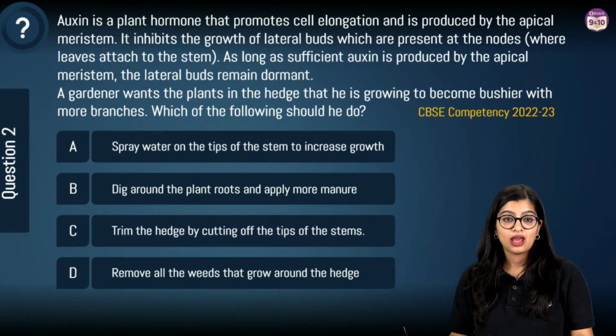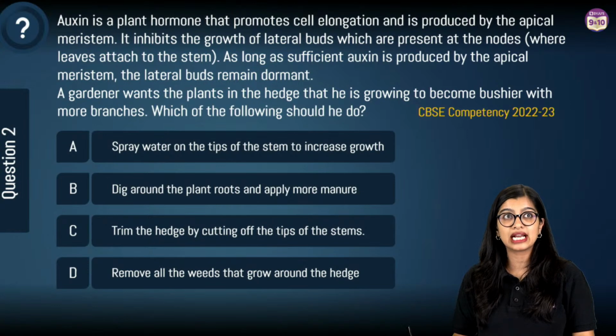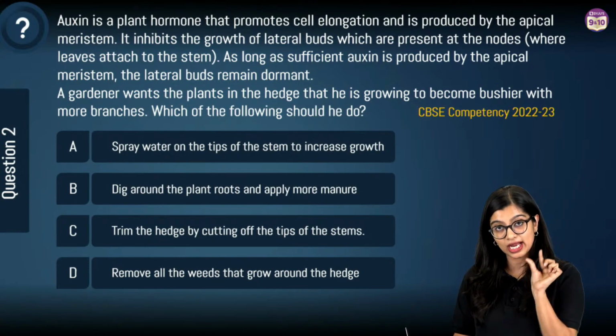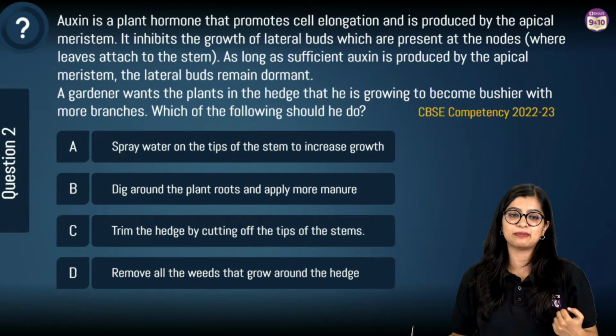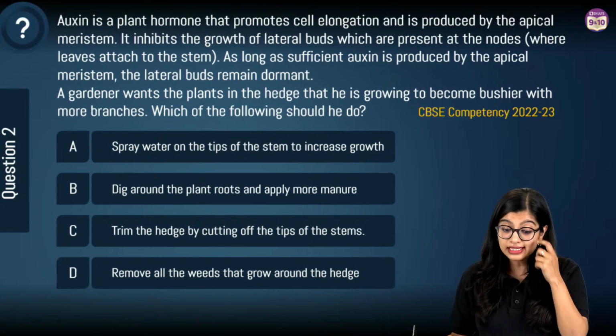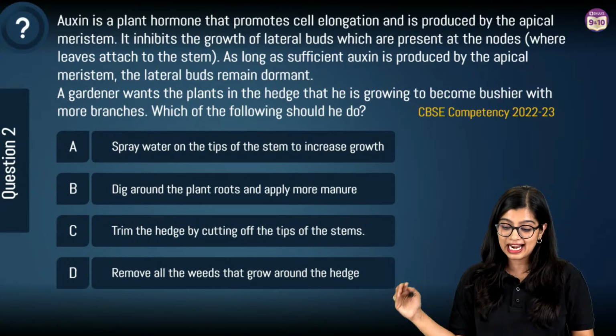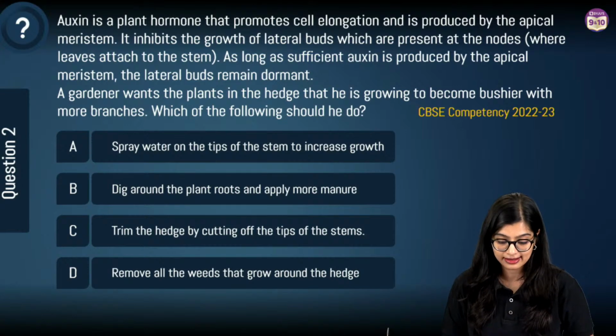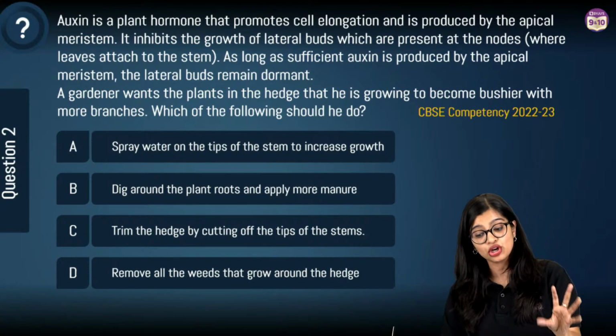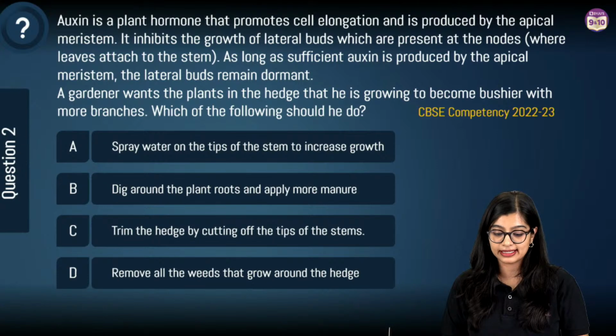Hypothalamus is not a gland. It's part of the brain that regulates the functioning of the pituitary gland. Cakewalk means easy peasy. Moving on. Auxin is a plant hormone that promotes cell elongation and is produced by apical meristem. It inhibits the growth of lateral buds which are present at the nodes. As long as sufficient auxin is produced by the apical meristem, the lateral buds remain dormant.